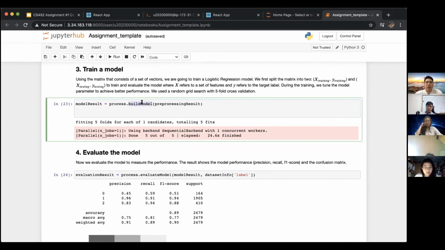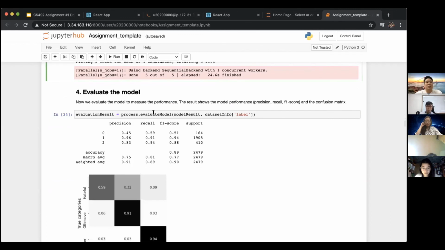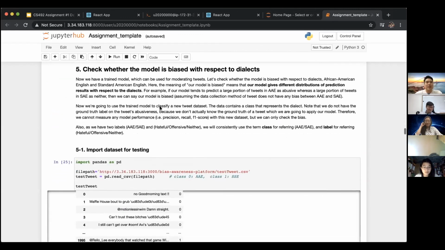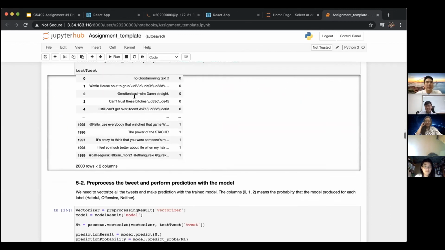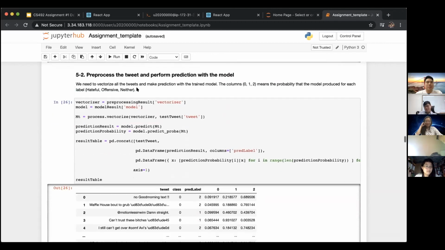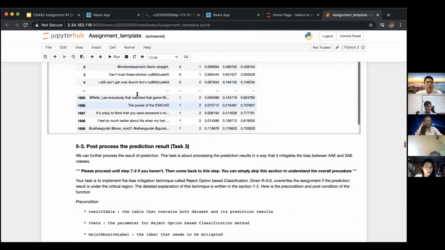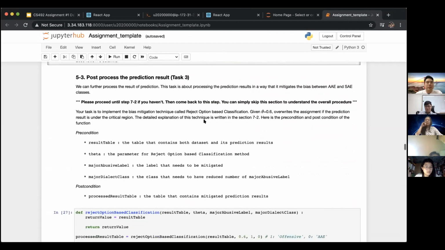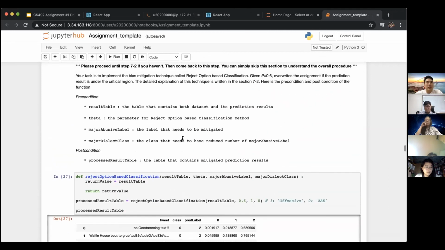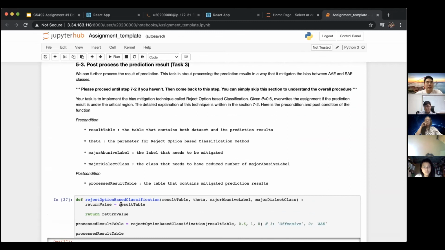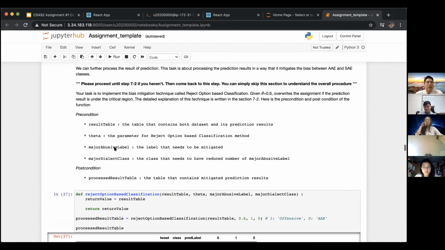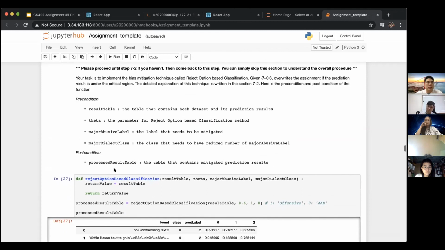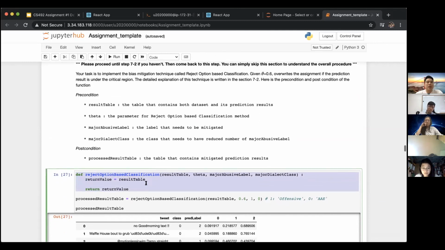Here, say build model, then ta-da. Evaluate the model, ta-da. And after that, import data for testing, and also the model. Also, we predict the values, and your test looks like this. So you have to fill in this function, and here's the precondition, and here's the postcondition. Then you have to fill out this specific function. So you can see that it is basically just blank. So you have to fill that out.